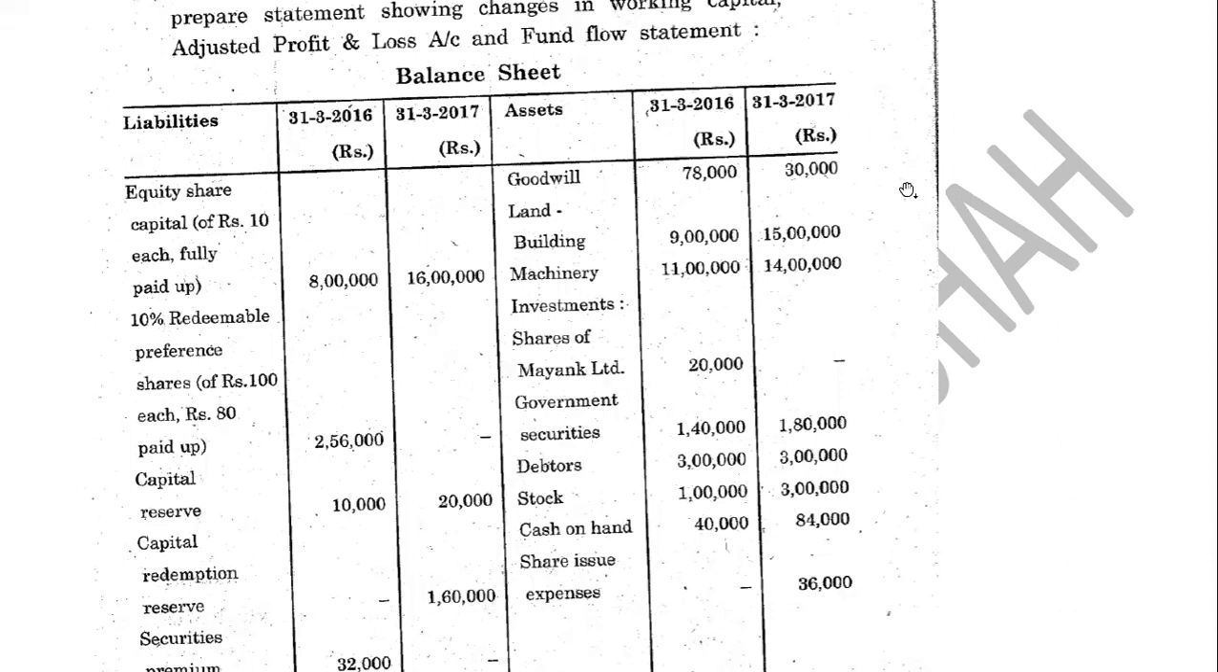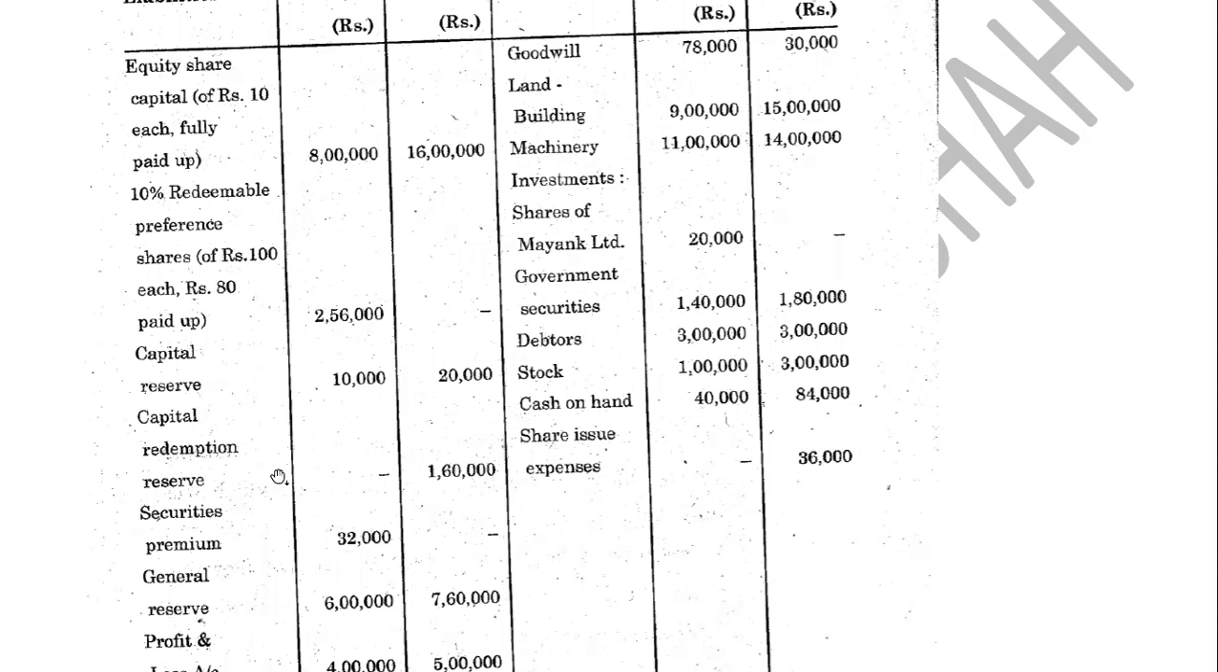Goodwill was 78,000, reduced to 30,000, right? So 48,000 goodwill is written off. Now again, first step is to analyze whether it is increase or decrease. Second step is to see in which particular statement you will be posting it. If it is a current asset, current liability, you will be posting it in working capital statement. If it is related to such kind of goodwill written off, it will be posted in your profit and loss adjustment account, right? And if it is related to your assets and liabilities, it will be posted in your fund flow statement. Hope it's clear.